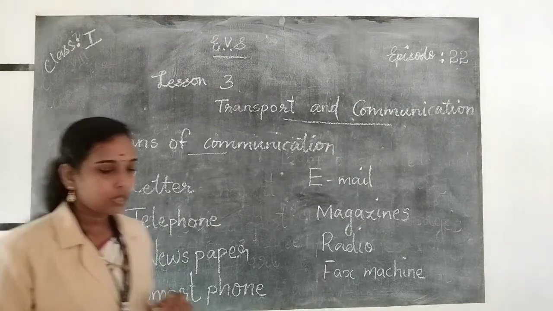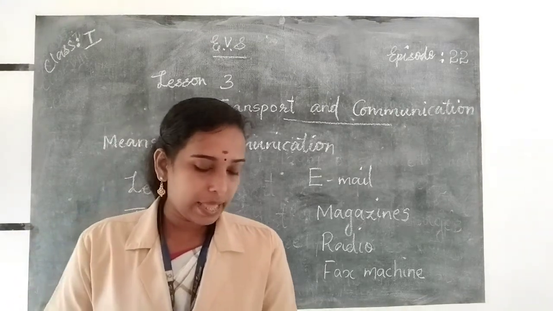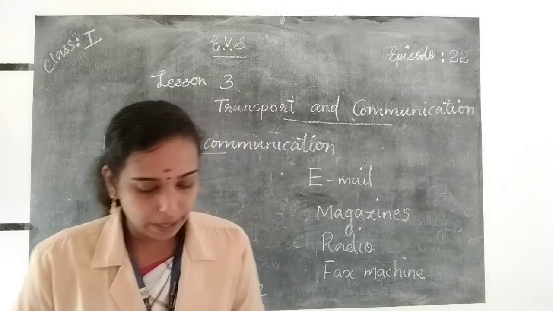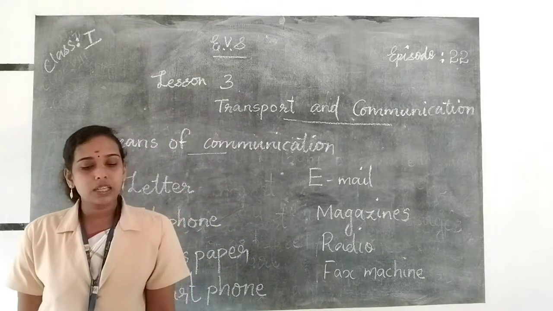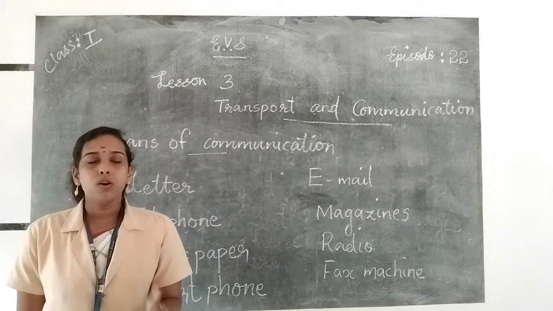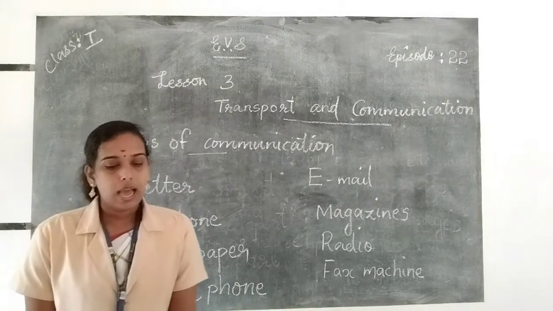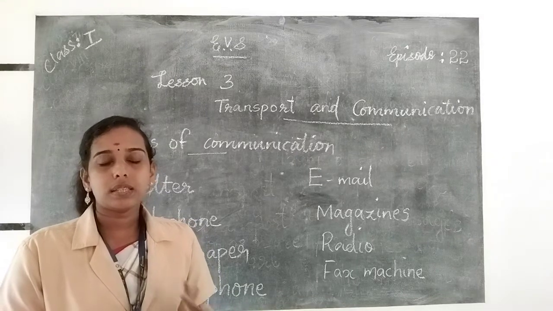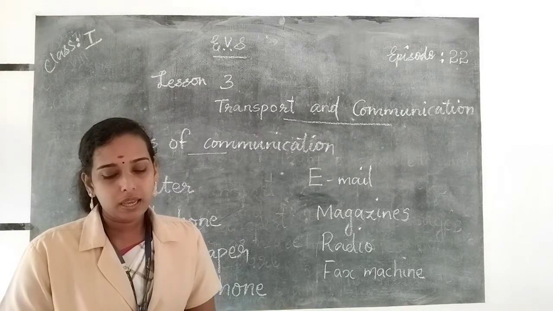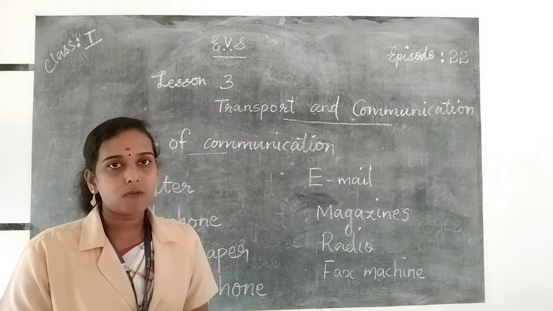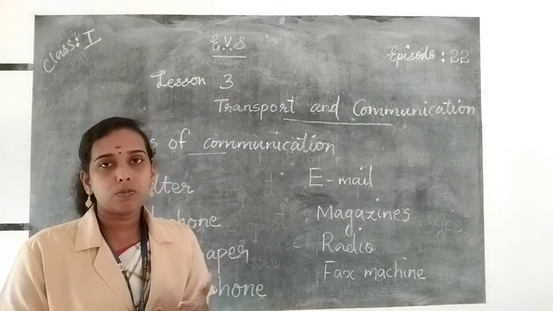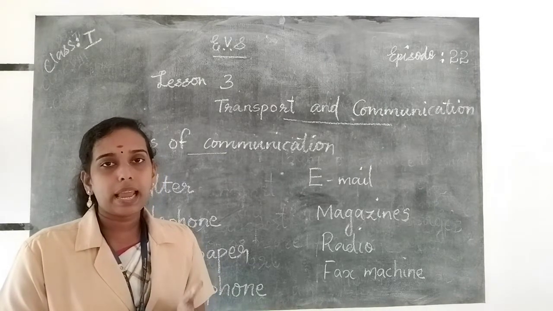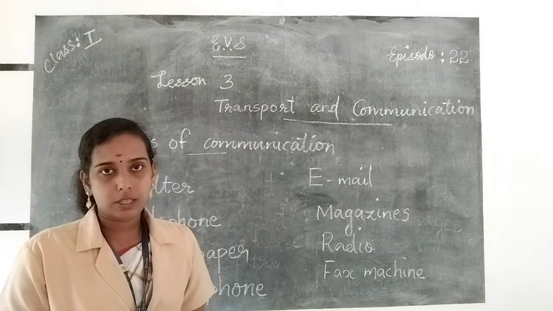Understood? Then these are the things that we discussed in our lesson 3, transport and communication. The means of transport help us to travel from one place to another. Bicycle, car, bus, scooter, metro trains, ambulance, police van, etc. are examples of means of land transport, and boat, motorboat, ship are examples of water transport. Then aeroplane, helicopter are examples for air transport.